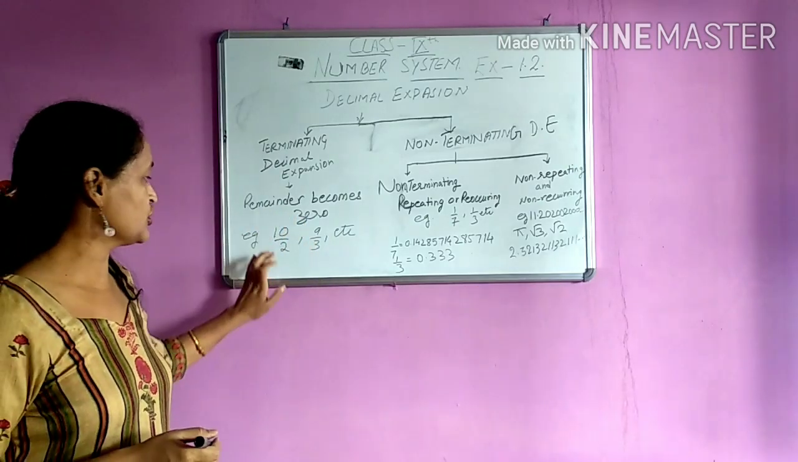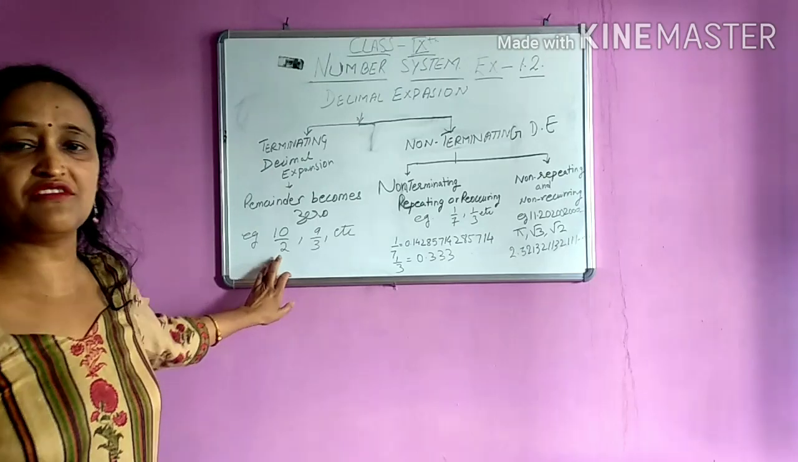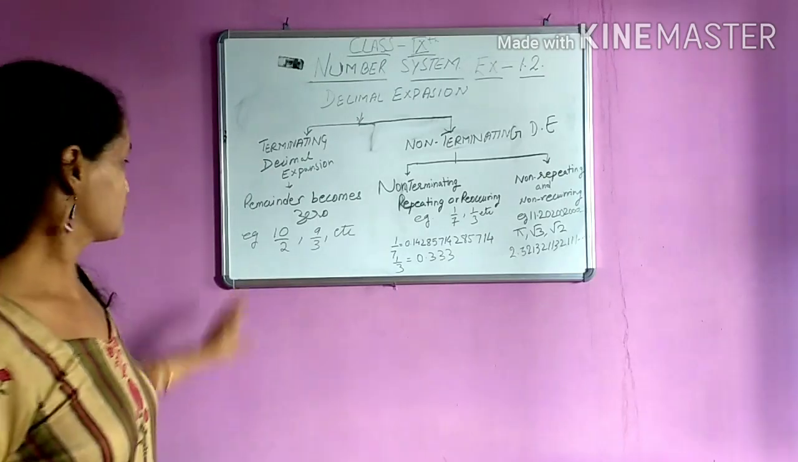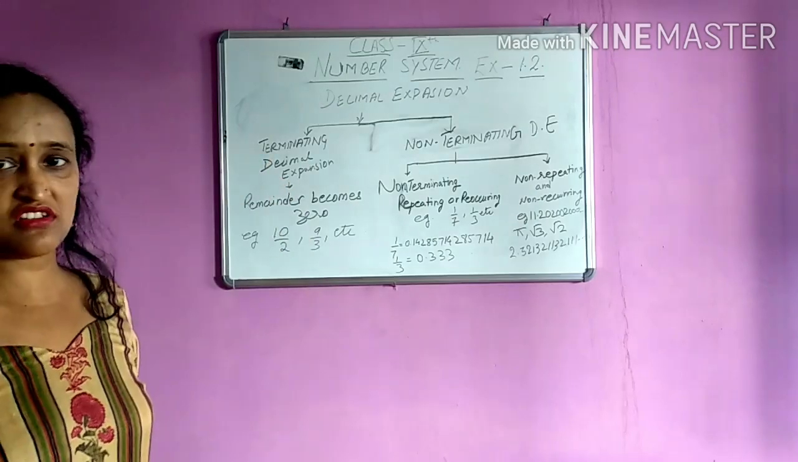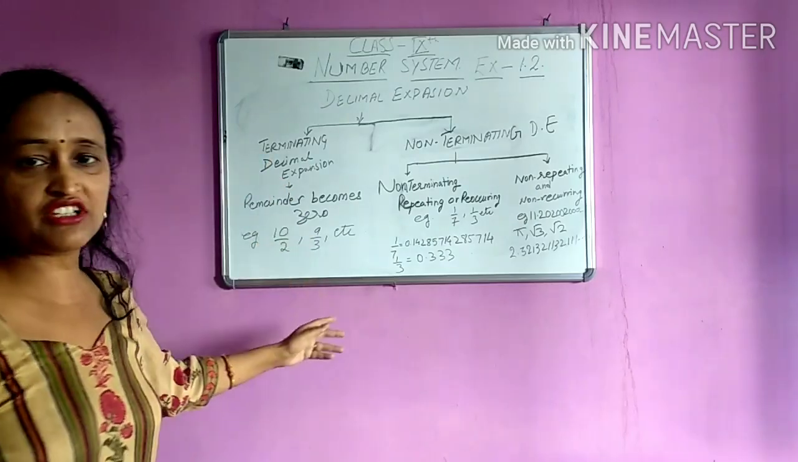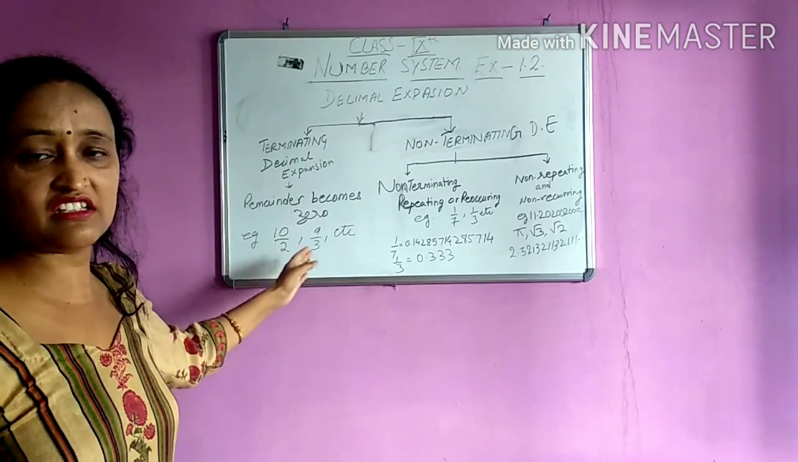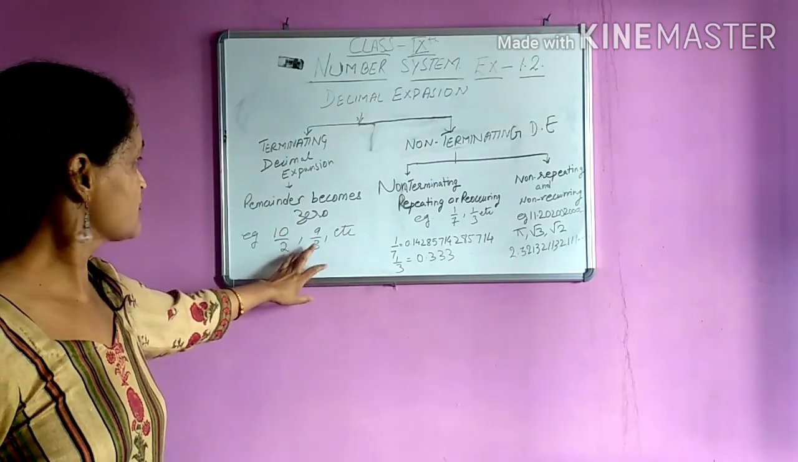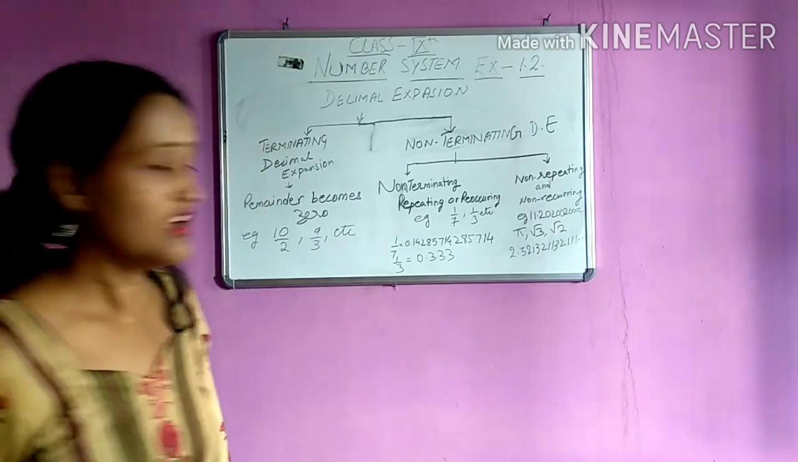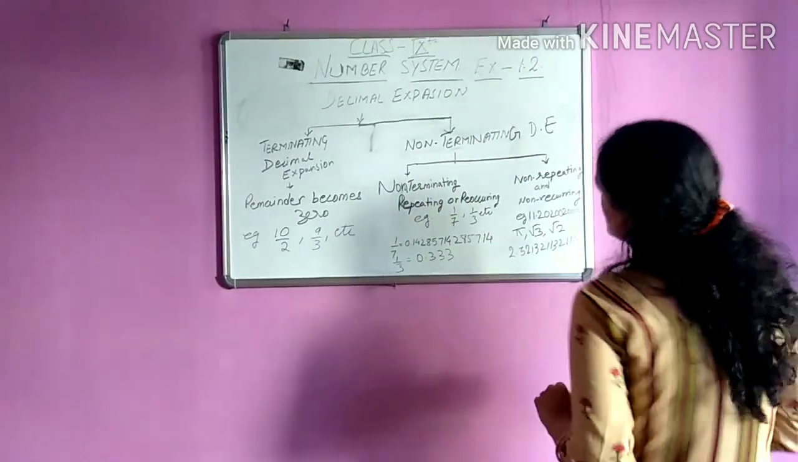For example, 10 upon 2. We will get 5 and the remainder is 0. So 10 upon 2 is a terminating decimal expansion. Like 9 upon 3, we get 0 as a remainder in 9 upon 3. So it is also a terminating decimal expansion. Now come to non-terminating decimal expansion.